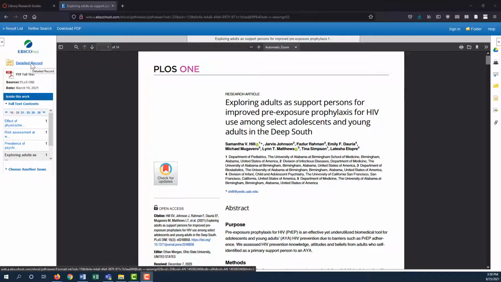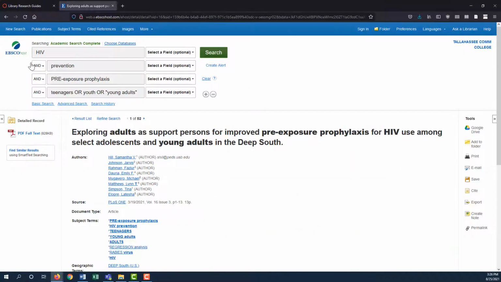Next, we will go back to the detailed record and look at the tools on the right-hand side of the page.